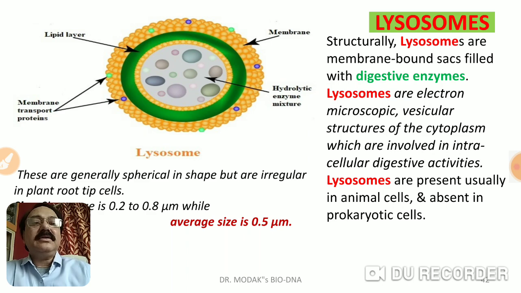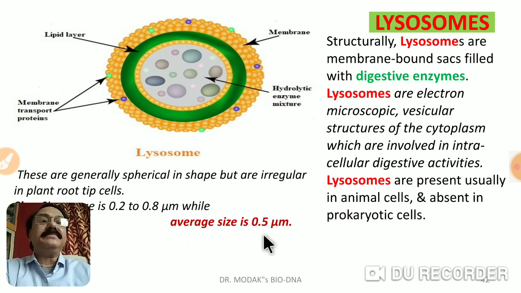Lysosomes are present only in eukaryotic cells, usually animal cells, rarely in plant cells, but totally absent in the prokaryotic cell. The lysosomes are generally spherical in shape. They are sometimes irregular in the root tip cell of the plant, and their size indicates that they are ultramicroscopic, about 0.2 to 0.8 micrometer. So the average size of a lysosome is about 0.5 micrometer.